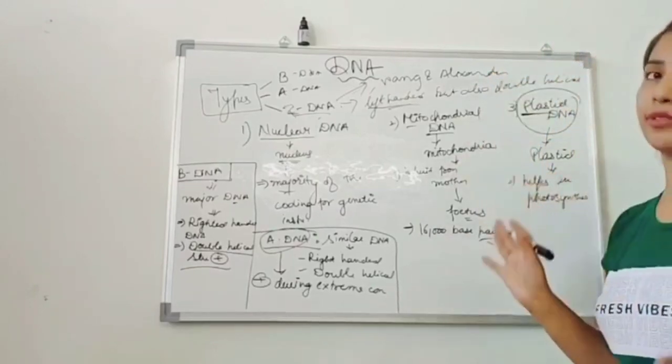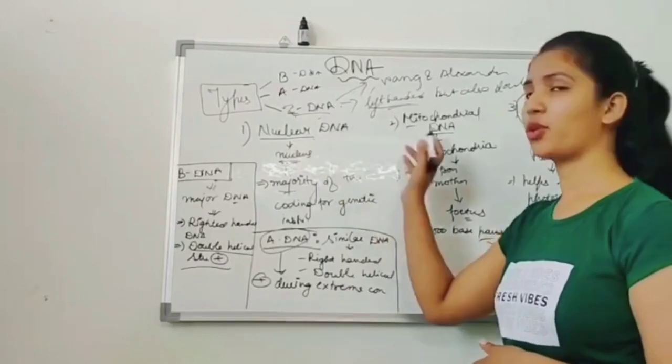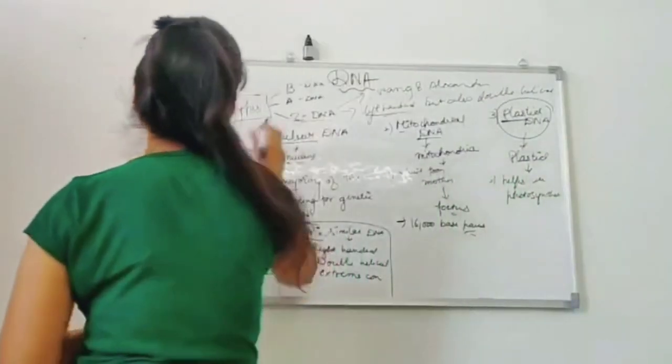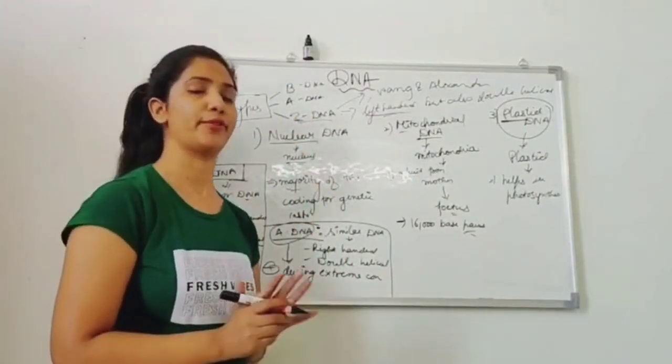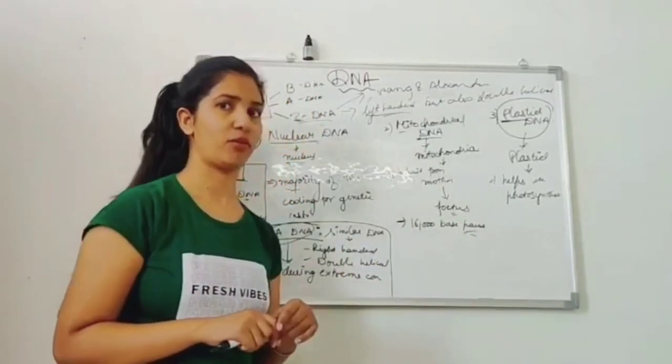So this is the types of DNA, and this is the quick review that you need to remember. There are three types on the basis of the presence, and on the basis of the structure there are three types, the A, B and the Z. You need to remember all these points from the exam point of view. Now let's understand the major part, what is the structure and the diagram of the DNA.